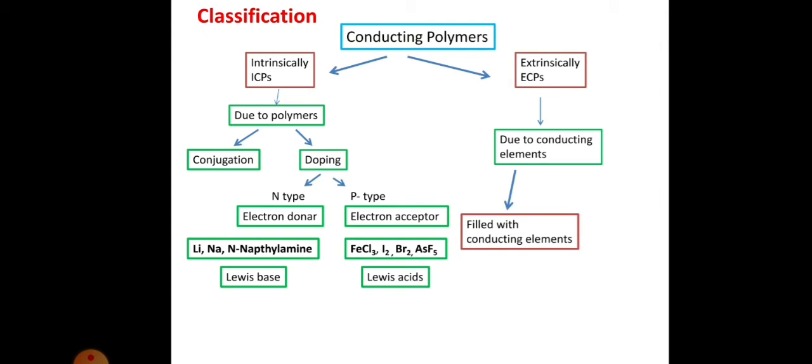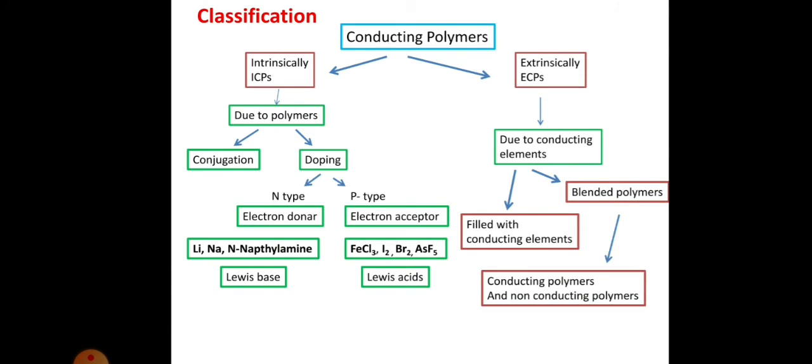Now extrinsically conducting polymers, where the conduction is due to the element added to the polymer: some conducting elements are filled into the polymer, or the non-conducting polymer may be blended with a conducting polymer. So this is how the conducting polymers are classified.